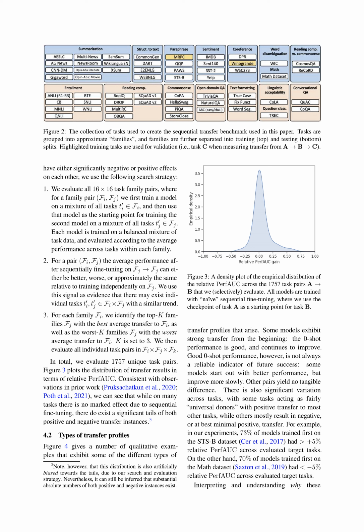There's also a lot of variation depending on the task. Some tasks act as universal donors, meaning they positively transfer to most other tasks. Other tasks result in negative or minimal positive transfer. For instance, in our experiments, 73% of models that were first trained on the STSB dataset showed more than a 5% increase in performance across evaluated target tasks. Conversely, 70% of models first trained on the math dataset showed less than a 5% decrease in performance across evaluated target tasks.